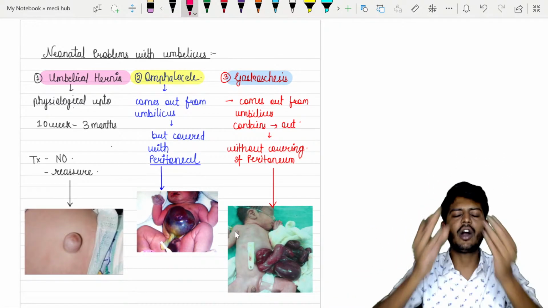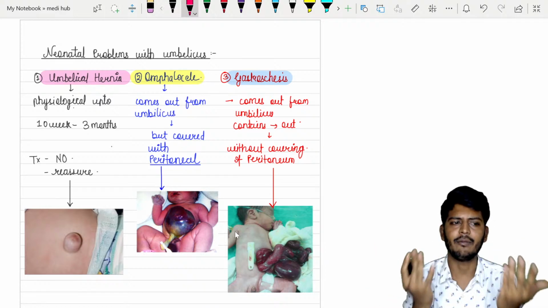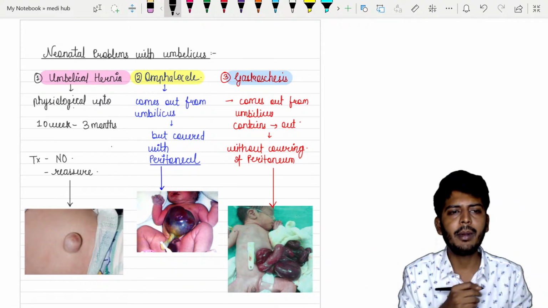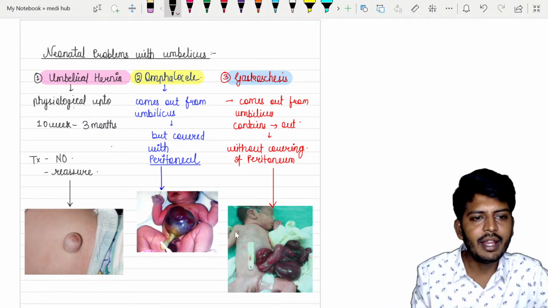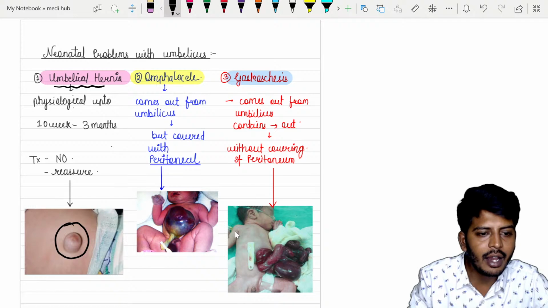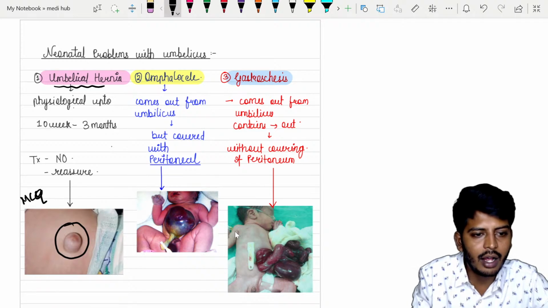This is a very commonly asked question, and I don't know why everyone makes a mistake. Listen to me, now you should not make a mistake. The problems with the umbilicus: problem number 1 is umbilical hernia. You can notice the picture here. Umbilical hernia is an MCQ which was previously asked also.